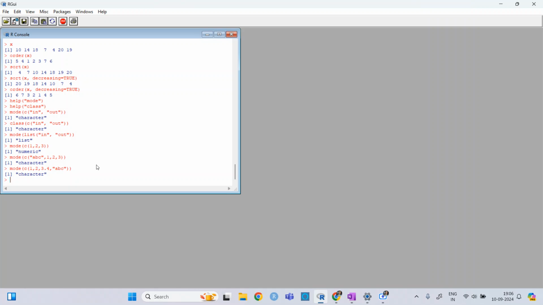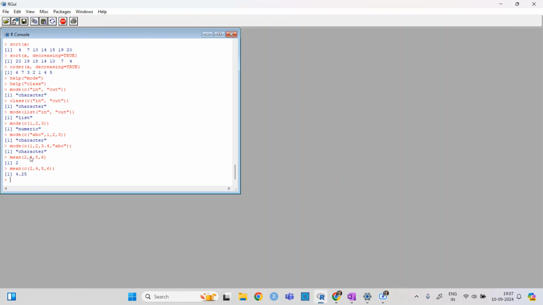The other one, I think, is the mean, which we did in the starting. I don't remember exactly. The mean of 4, 3, 5, 6 is giving 2, and if I write mean of c of 2, 4, 5, 6, then it is giving the correct mean.